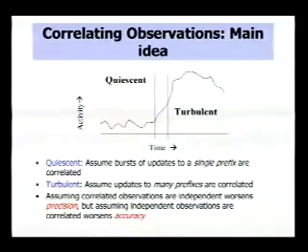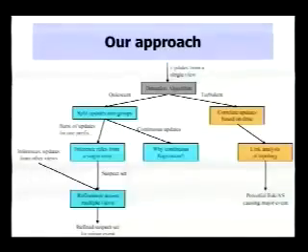The reason why we don't make this assumption during quiescent periods is because it's much more likely that independent events are occurring. And if we assume that two correlated observations are independent, we'll harm precision, but we will not harm correctness of our inferences. Whereas if we assume that two independent observations are correlated, and do inference over both, then we can harm correctness, and that's particularly undesirable.